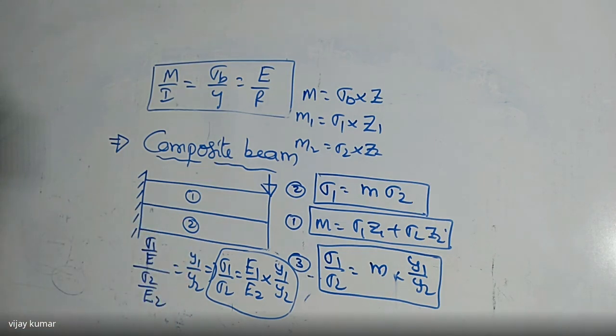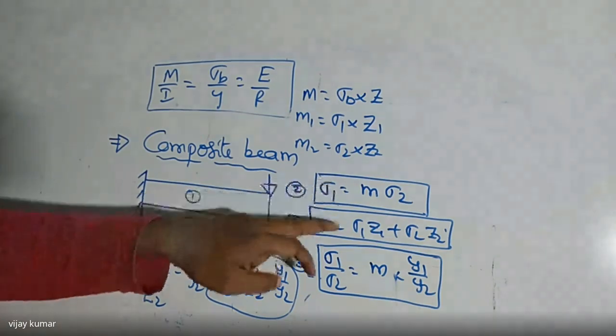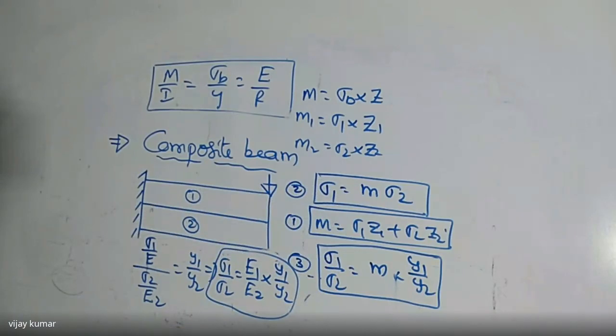There are two possibilities to vary the area of cross section: we can vary the width and we can vary the depth of the section. I will explain very clearly how to find the shape of the beam required for uniform strength along the length of the beam, right? So please remember these three equations; we can solve any problem given in any competitive exam.